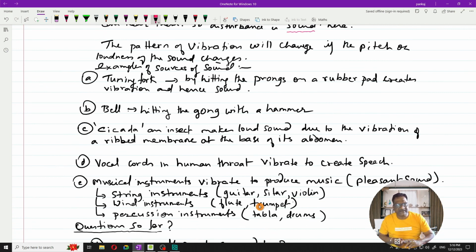Now moving ahead, let us come to the pattern of vibration. This vibrating body is going to vibrate, but it can vibrate in different ways. There can be different patterns created because of the vibration, because it all depends upon the shape of the body and the amount of vibration taking place in the body. There are many factors that decide the pattern of the vibration. This pattern of the vibration will change if the pitch or the loudness of the sound changes.